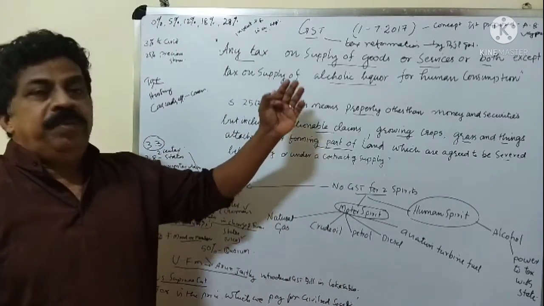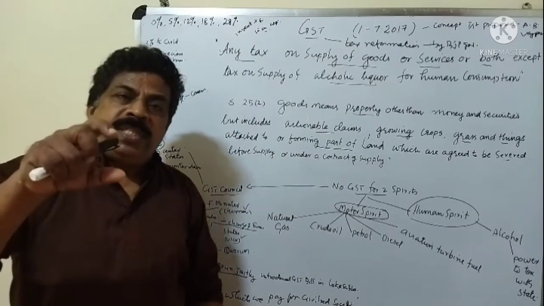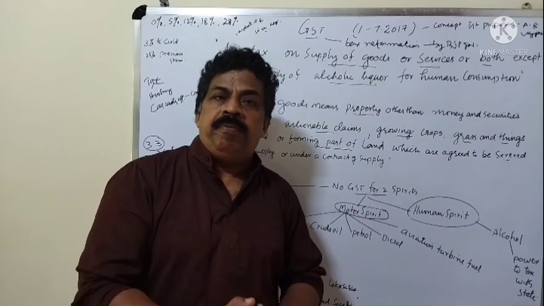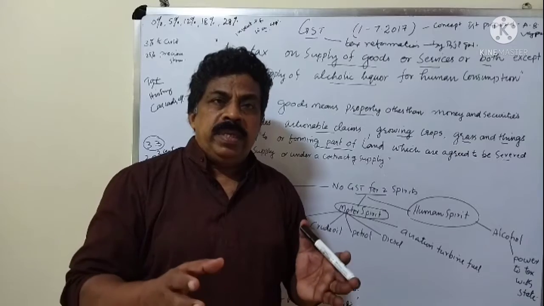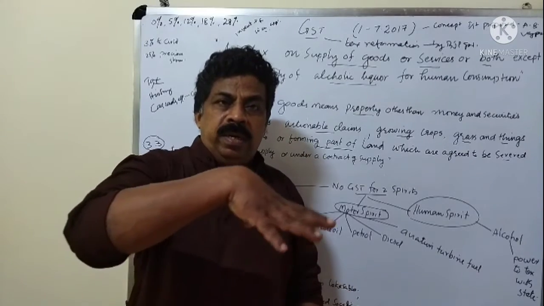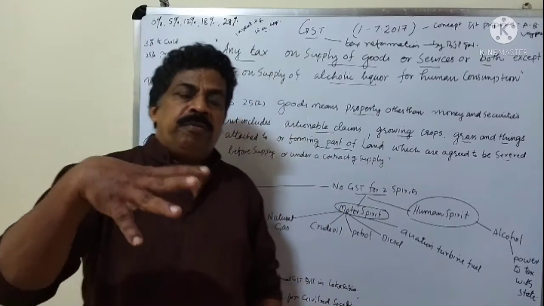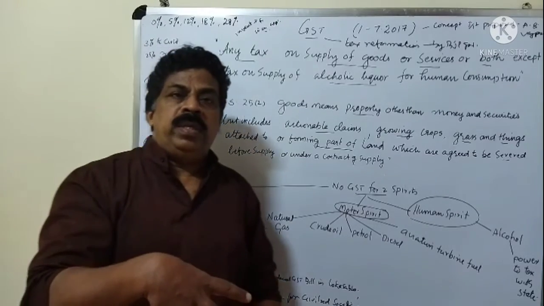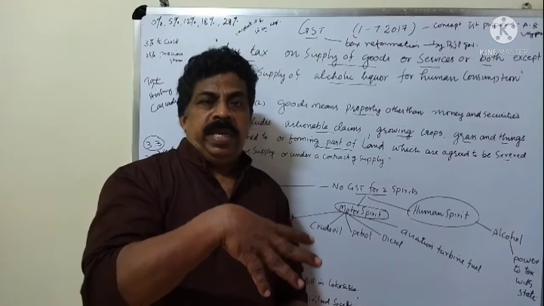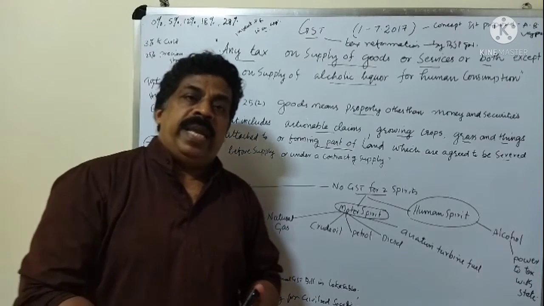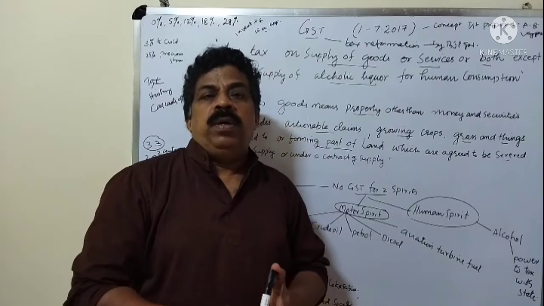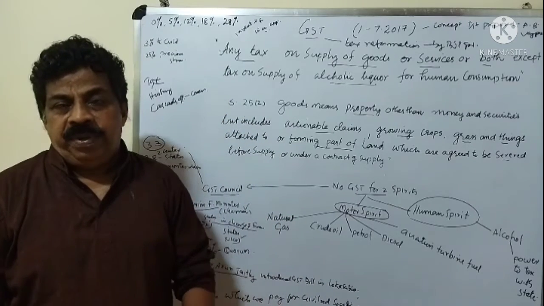And in the world, the GST term was invented by a French official. But the first country to bring this reformation to its administration was Canada, under its Prime Minister, on 1st January 1991.